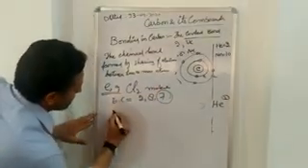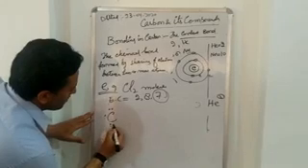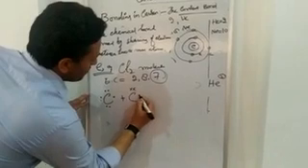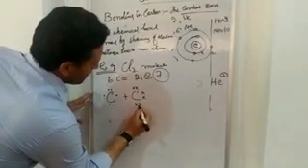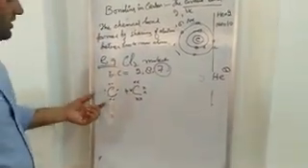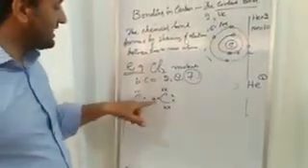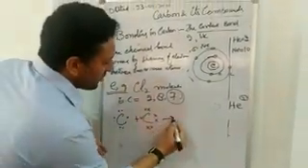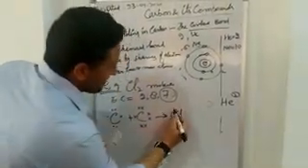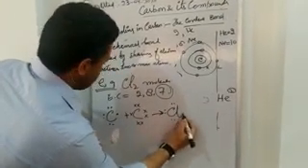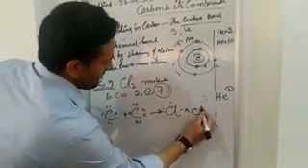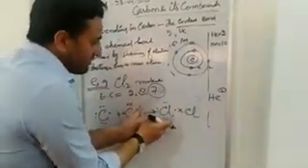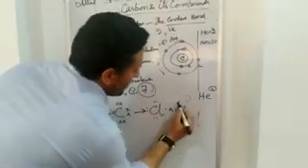So, this is chlorine. 2, 2, 4, 2, 6 and 1, 7. This is another chlorine. 2, 2, 4, 2, 6, 7. So, what does it need to form the molecule? It needs to share this electron with some other atom so that it forms a chlorine molecule. So, what happens? Here it is. This electron belongs to the first chlorine atom. This electron belongs to the second chlorine atom.